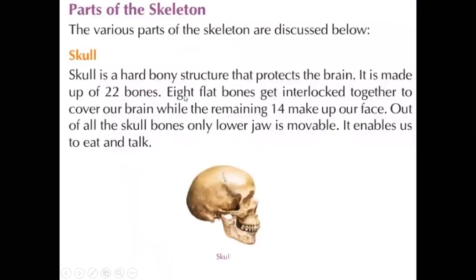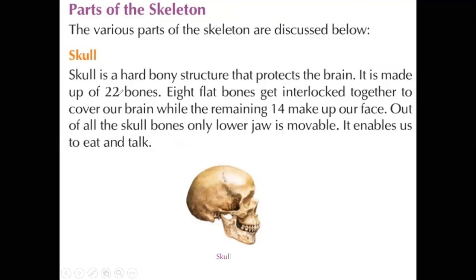So let us discuss one by one the parts of the skeleton. The skeleton has various parts. Okay, let us discuss one by one. The first one is the skull. See this skull. The skull is a hard bony structure that protects the brain. Actually, it is completely our bony structure. So this we call the cranium. This cranium protects the brain.